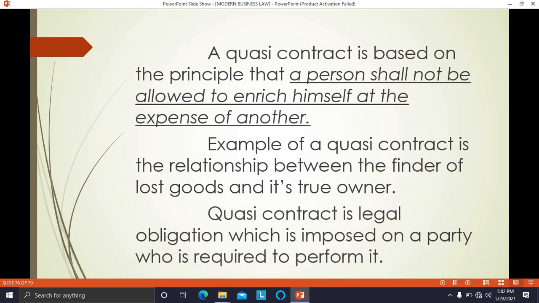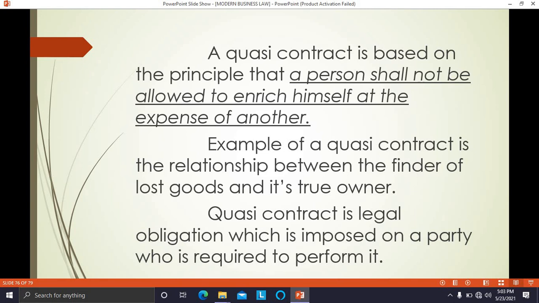So quasi contract is a legal obligation, a legal duty, and this duty is imposed on a party, and the parties have to perform that duty. There is no intention to create legal relationship. Parties have not decided to enter into contract, but there is a duty which law imposes, which is to be performed by the parties. Some things you have to keep in mind about quasi contract: it is also known as semi contract.